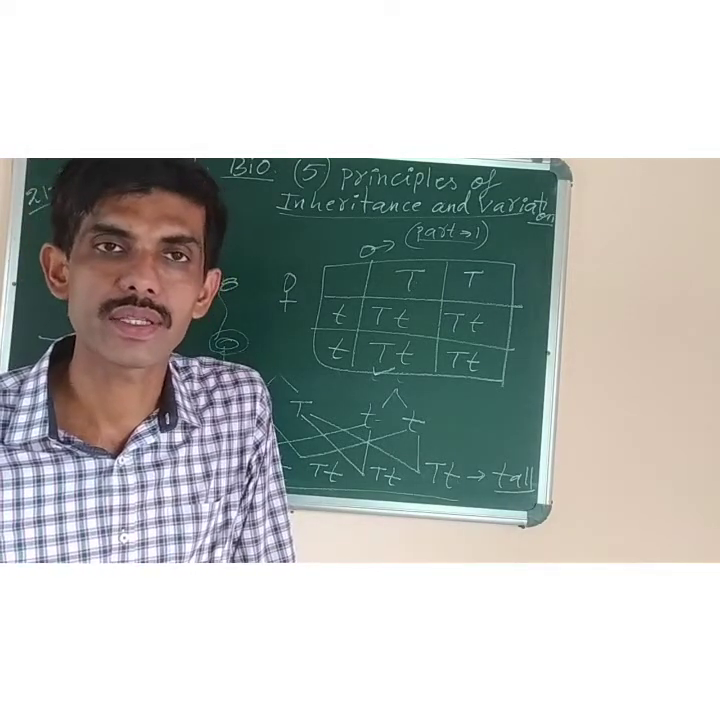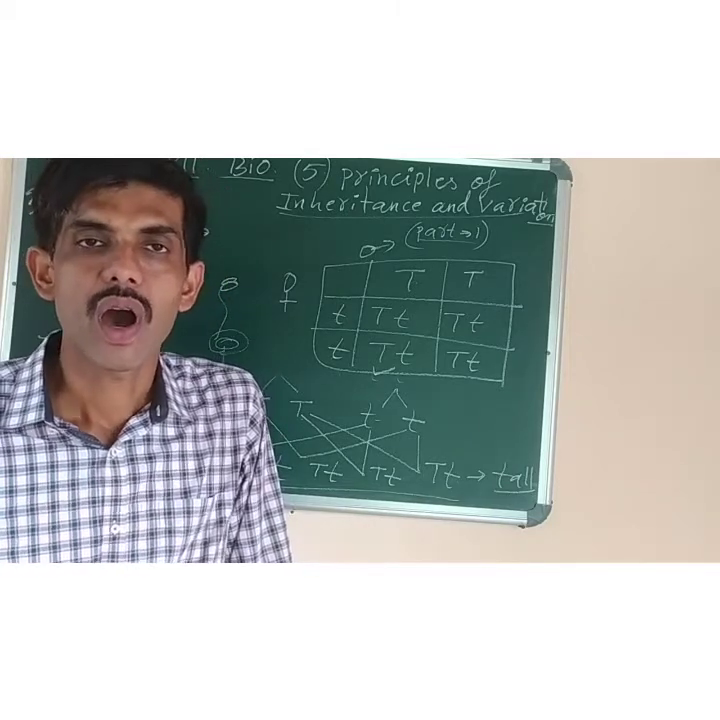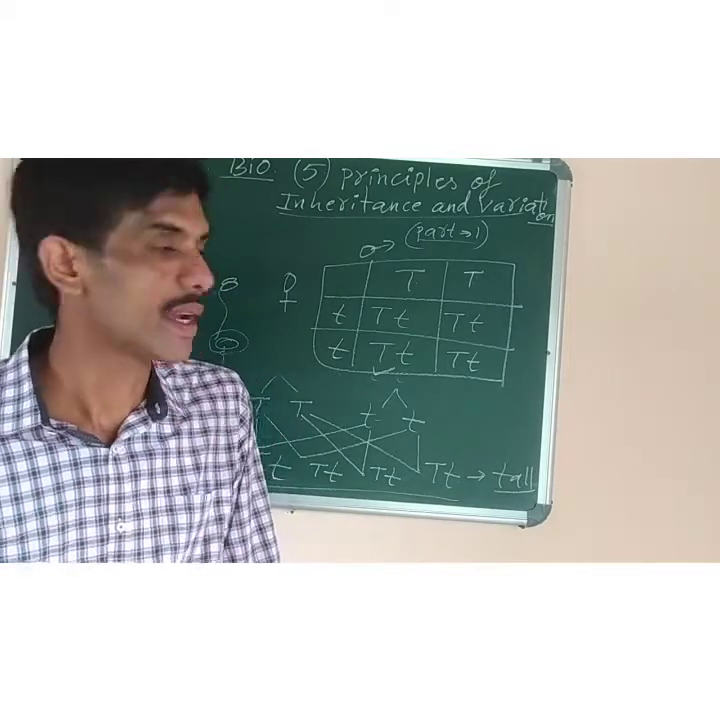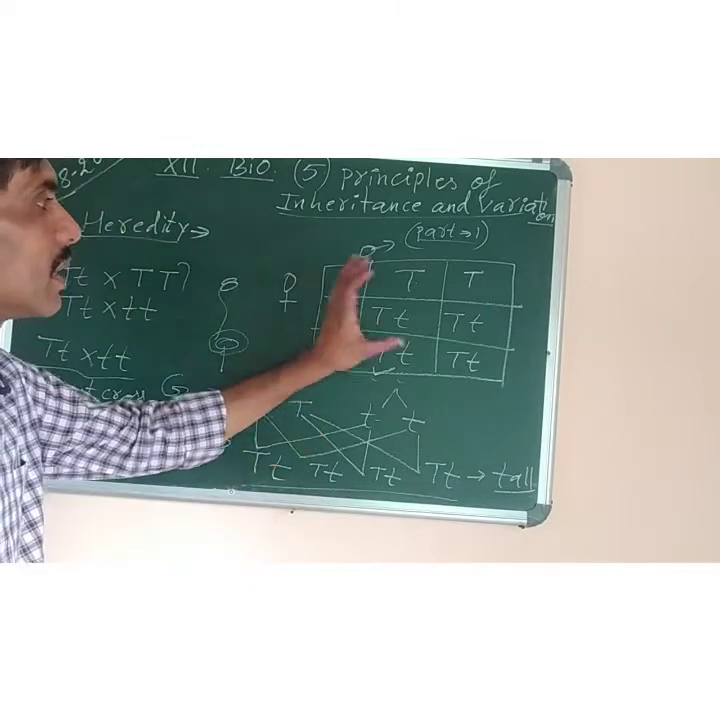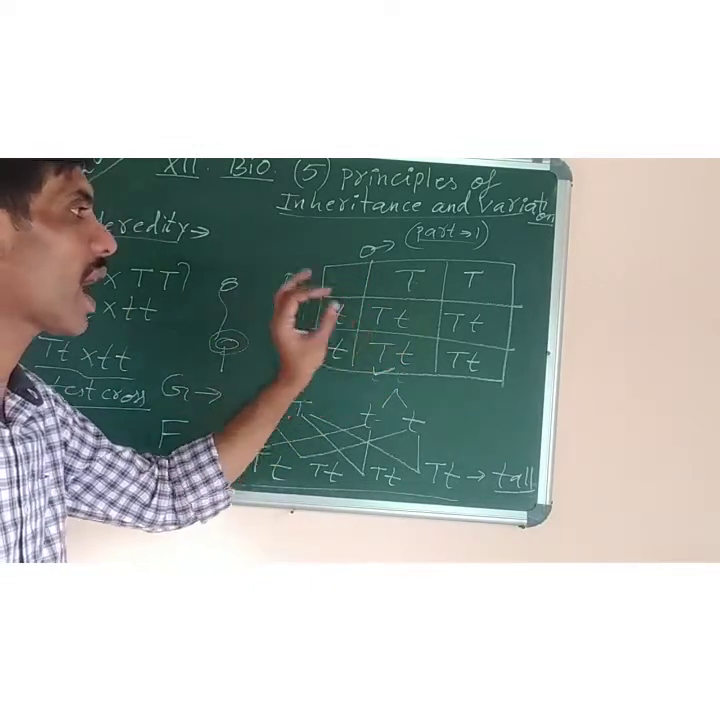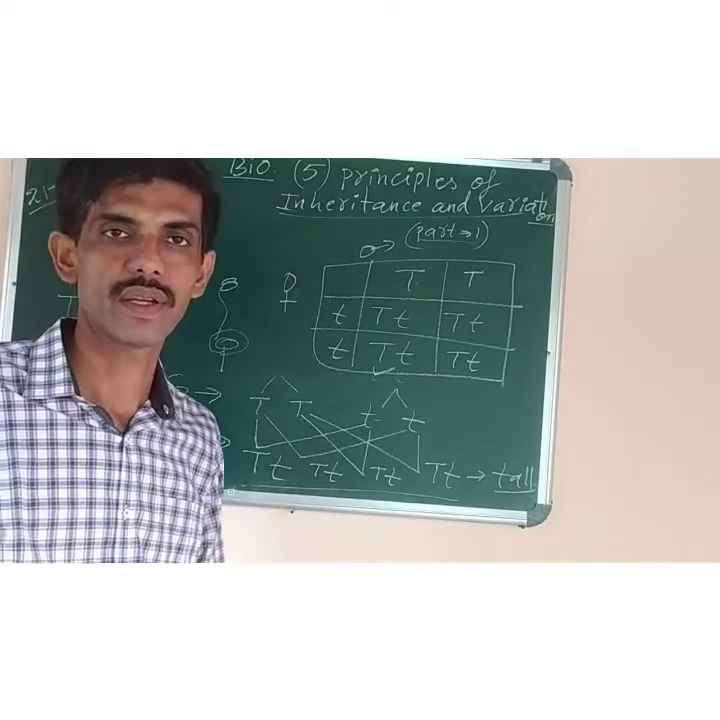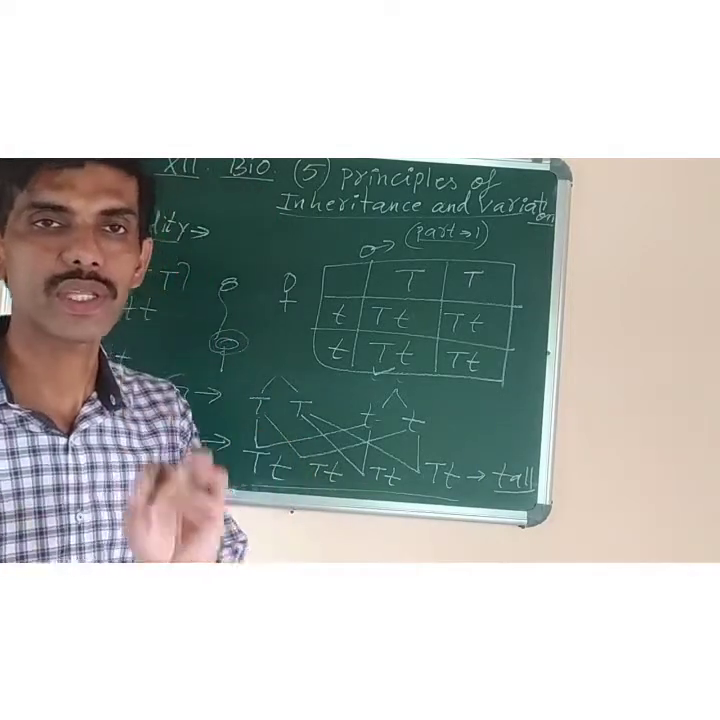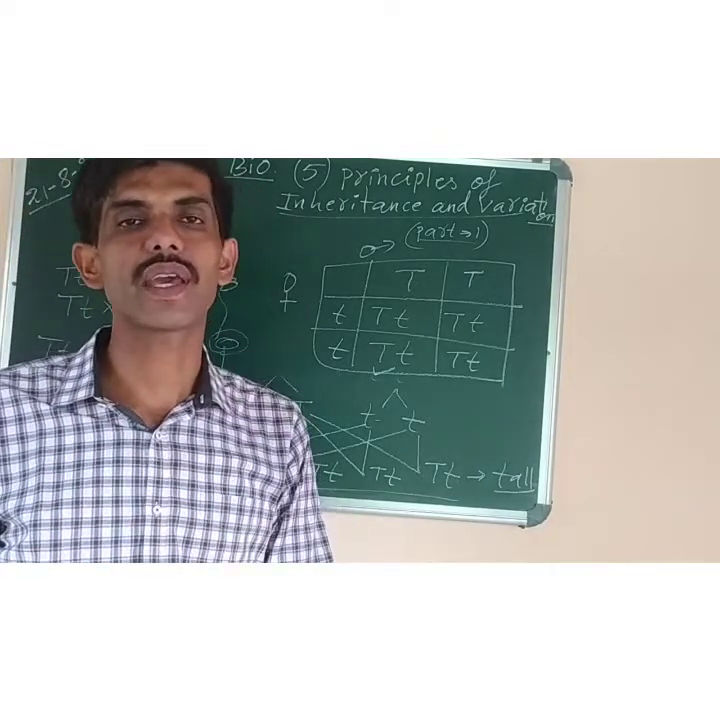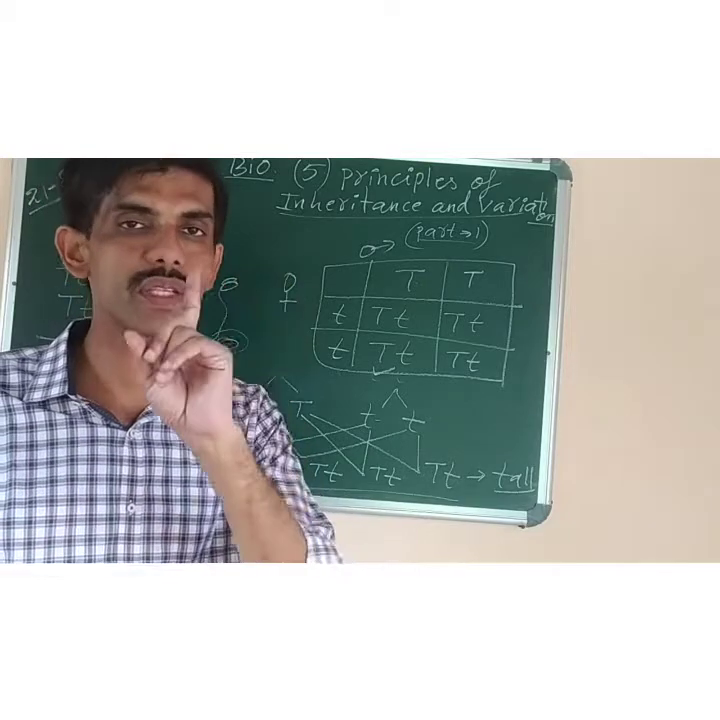Monohybrid cross is such a cross in which a single character is taken at a time. Like here, in this experiment we have taken only the height of the plant, only one character. So such a cross in which only one character is taken at a time is called mono, meaning single.